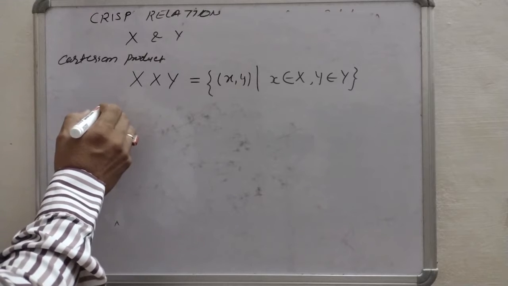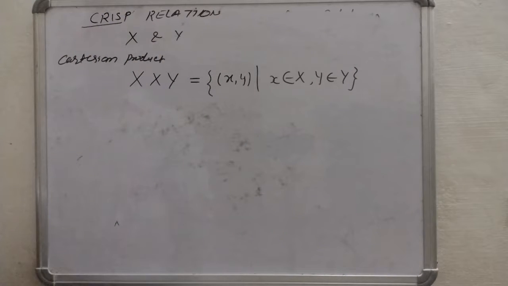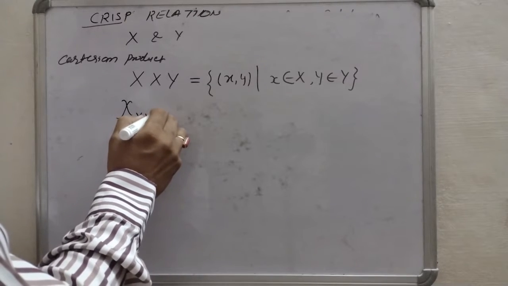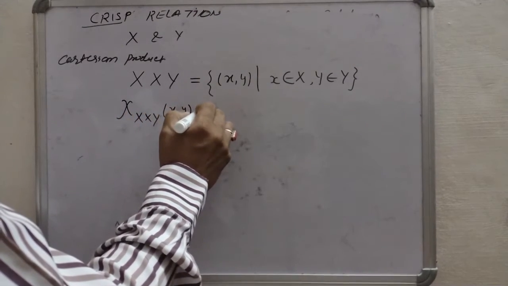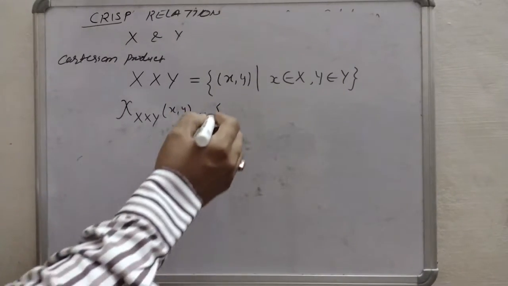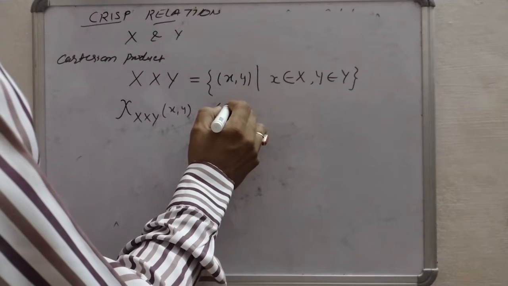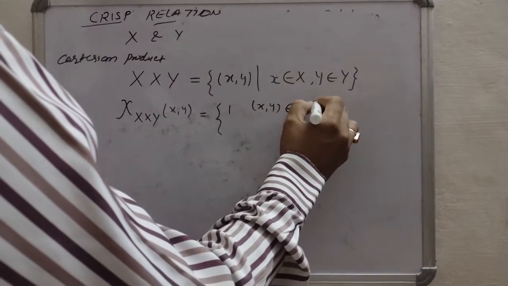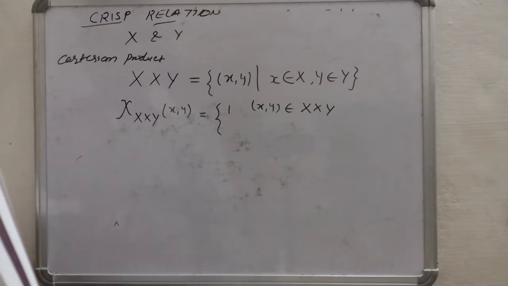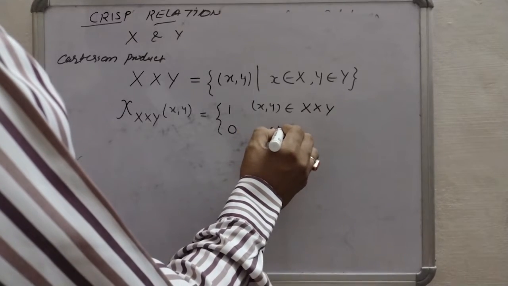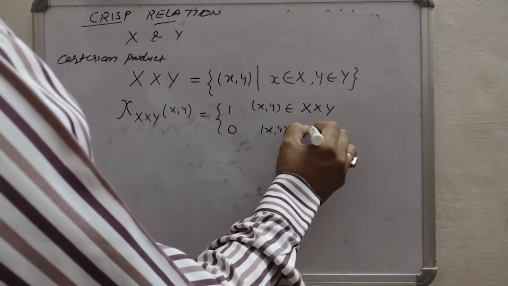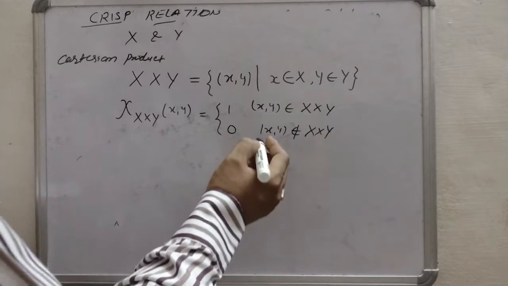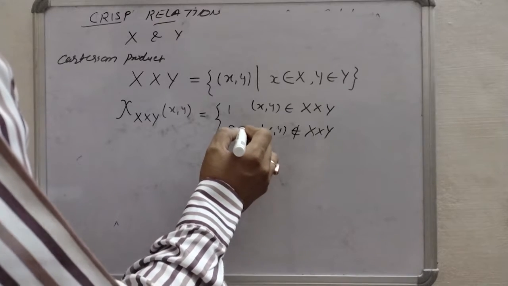Now we write the characteristic function, because in the case of crisp relations we have to write the characteristic function of X and Y. So we will write, since this is a crisp relation, it will have only two values: 1 if (x, y) belongs to the Cartesian product of X and Y, and 0 if (x, y) does not belong to the Cartesian product of X and Y. It means it is not related and it is completely related.